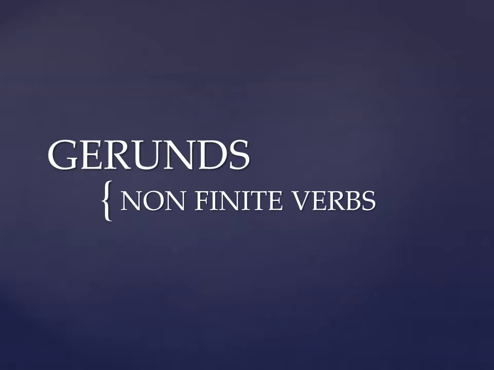So well guys, non-finite verbs, if you remember, I have explained in my previous video also. In very simple language, non-finite verbs are all the action words which look like verbs, but they do not play the role of verb.